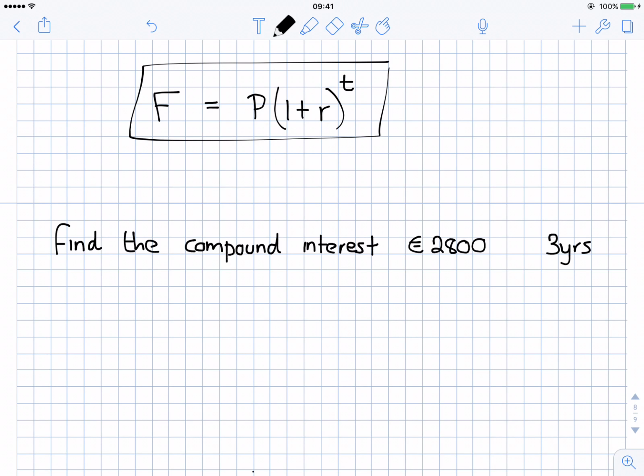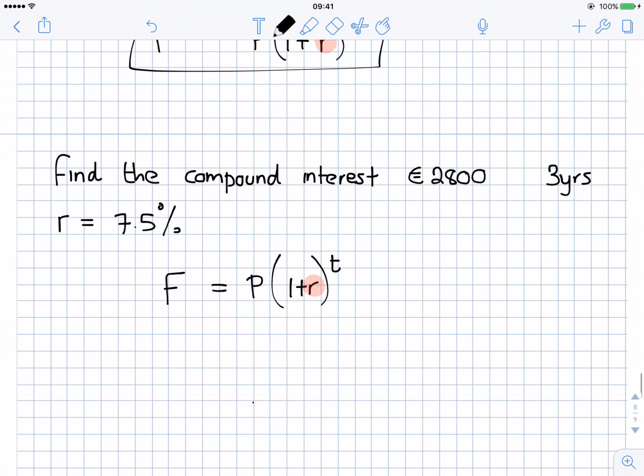So this is in the bank for 3 years at 7.5% interest per year. So using the formula, the final amount that we will have is equal to the amount we put in, P, by 1 plus r to the power of t. And just as important, this r is the interest rate in decimals, not in percent.